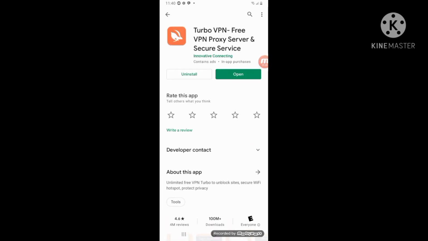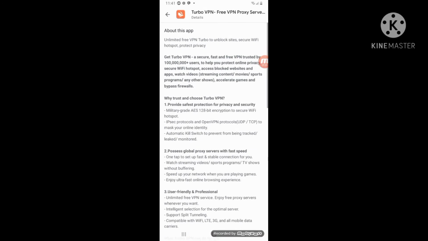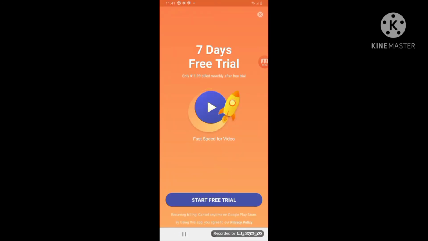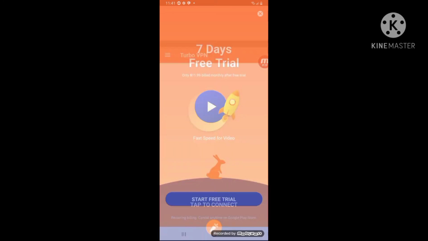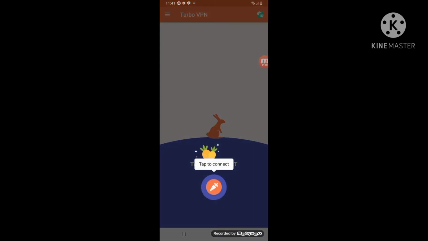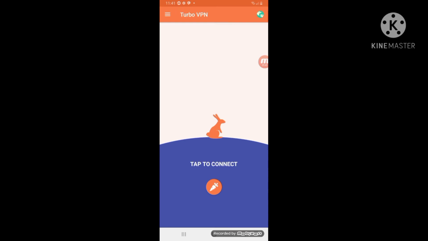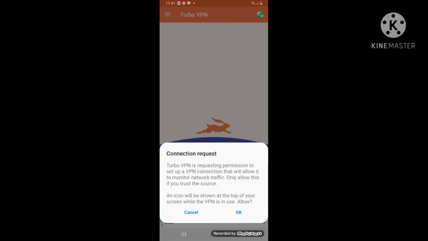So now, once downloaded, you want to just open the game, then press X, press the tap to connecting key. Then it's going to load. Here you see it's going to connect. Then press OK.